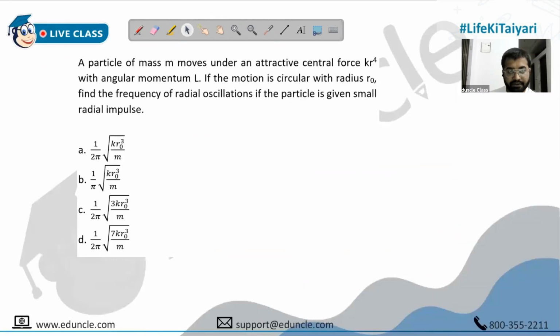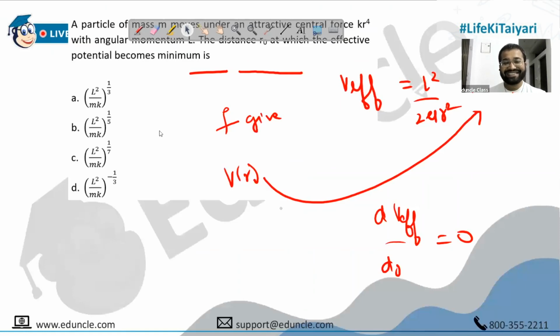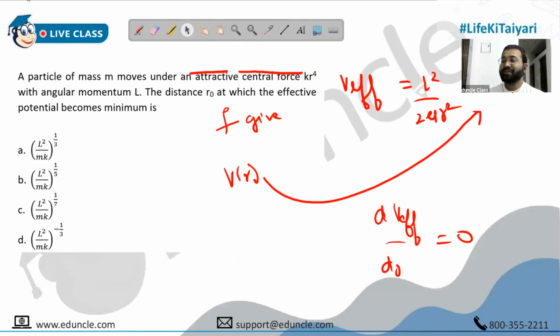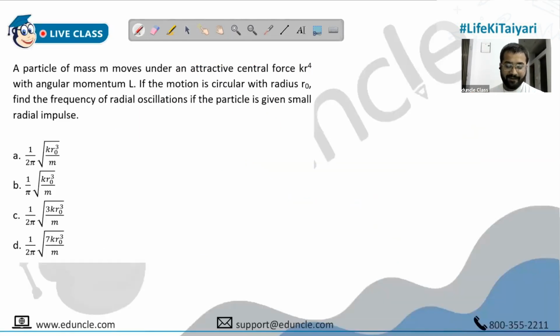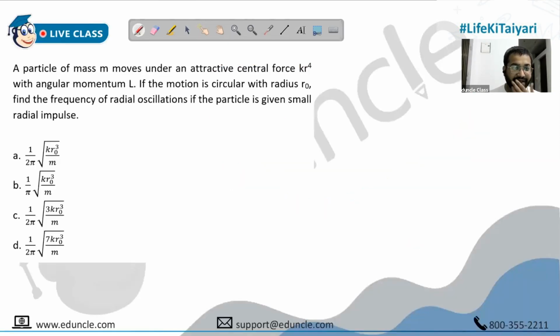17. So this one: a particle of mass m moves under an attractive central force Kr raised to 4. If the motion is circular with R naught, find the... Why did I take such a question in the class? Actually we need to solve this, because a result that we are going to establish in this is something I'm supposed to use later. Okay, let's just quickly solve this one, because we'll need a result. Or have you taken a similar question in the class? No? Okay, leave it.